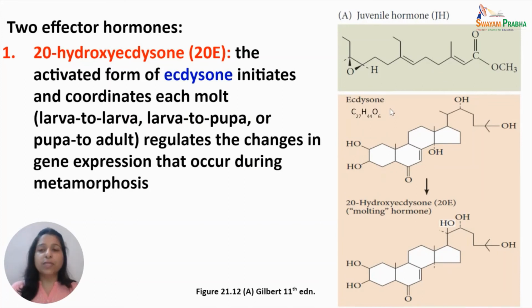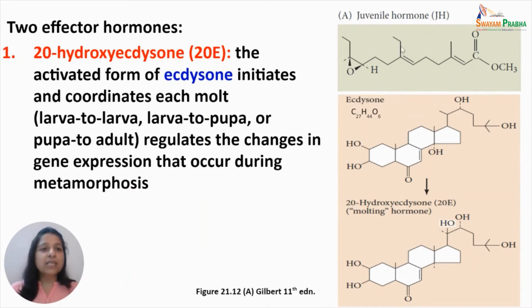During insect metamorphosis, there are 2 major effector hormones that play their role. The first is 20-hydroxyecdysone, or the 20E. This is the activated form of ecdysone. It works to initiate and coordinate each molt during the development of the insect, that is larva to larva, larva to pupa, as well as pupa to adult. It regulates the changes in gene expression that accompany each stage during metamorphosis.